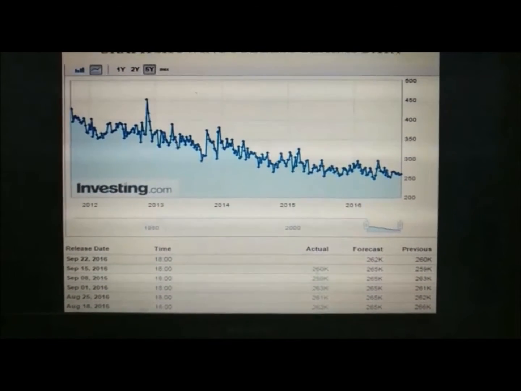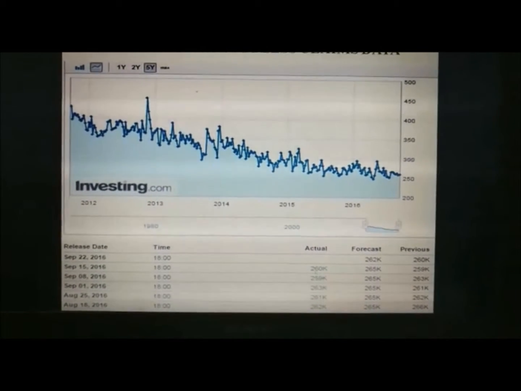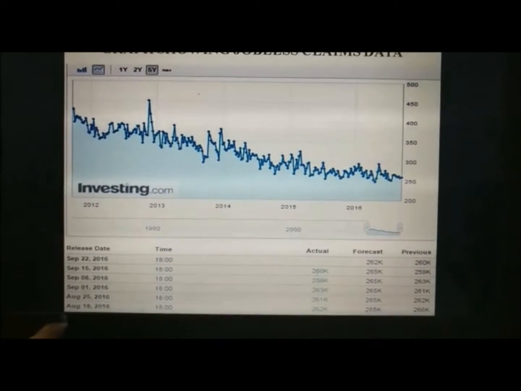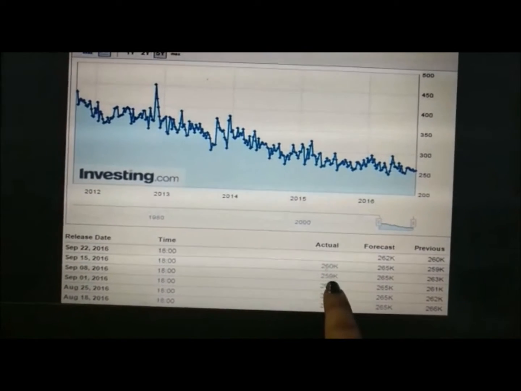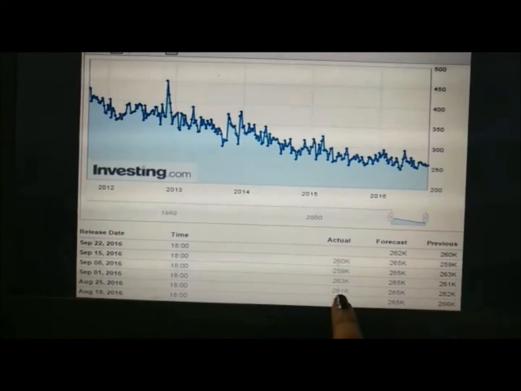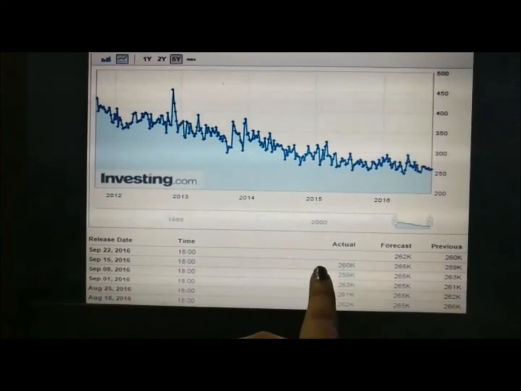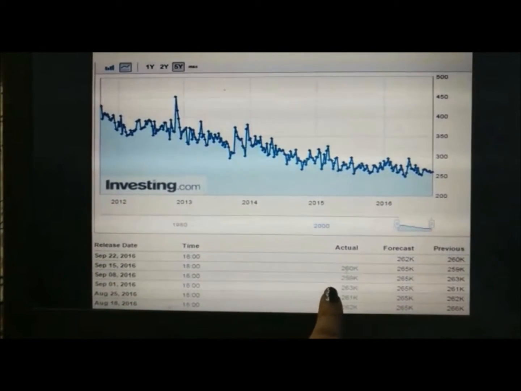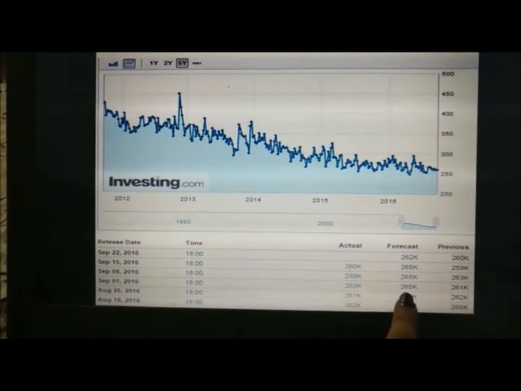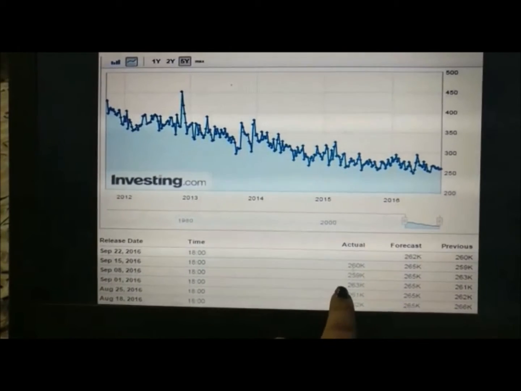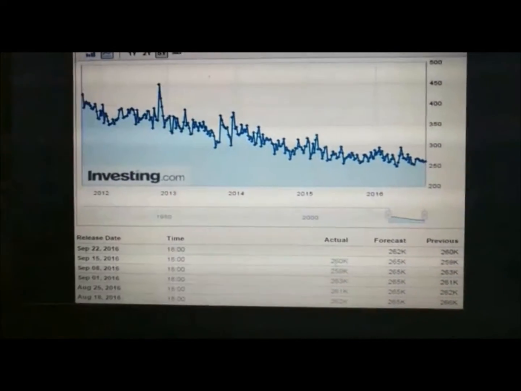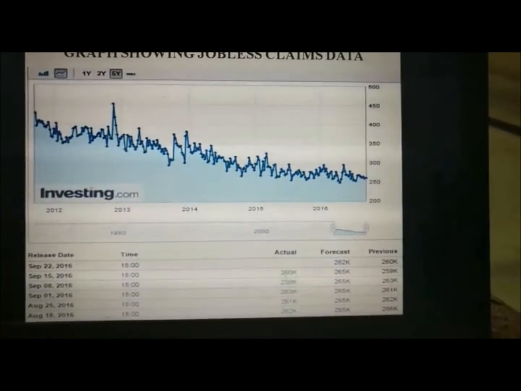And also, as this data is taken on a weekly basis, we can see that for the entire month from September 1 to September 15, that is for 2-3 weeks, the expected data is higher than the actual data that has been released. So this is good news for the US economy.